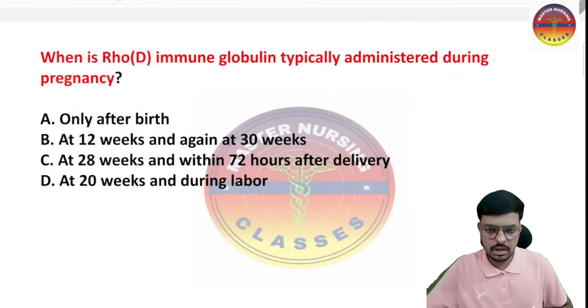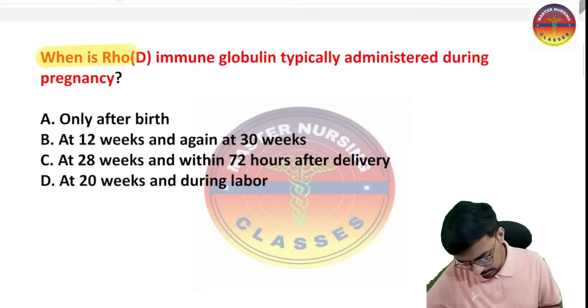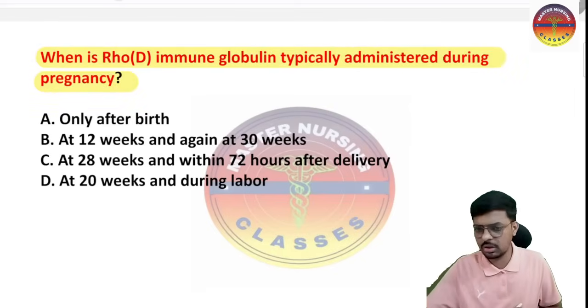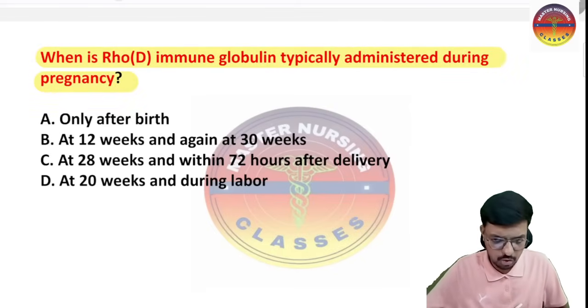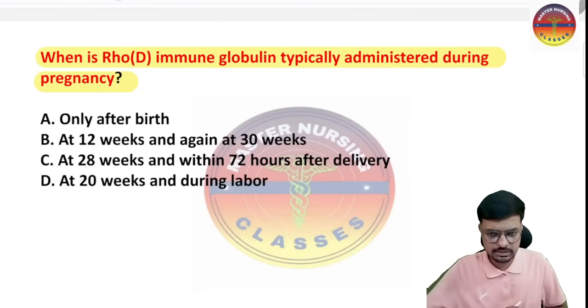When is the RHO, that is the RHD immunoglobulin, or we can say the RhoGAM injection, typically administered during pregnancy? During pregnancy, what is the best time to administer the RhoGAM injection or the RHD immunoglobulin? Option A is only after the birth.